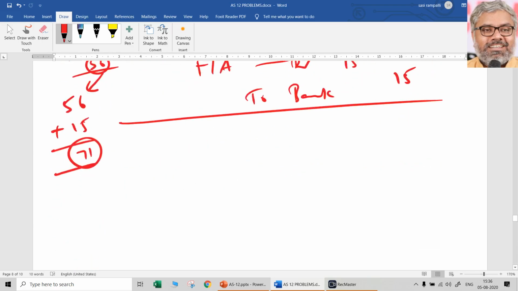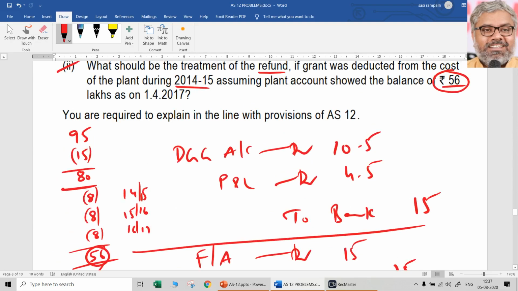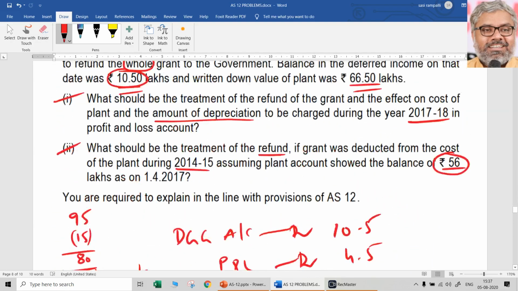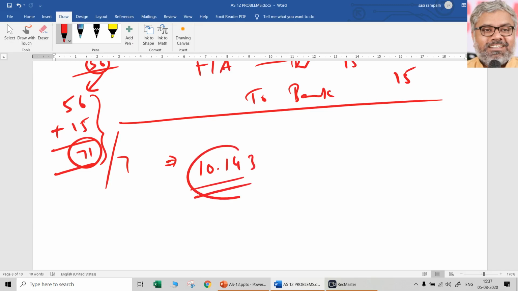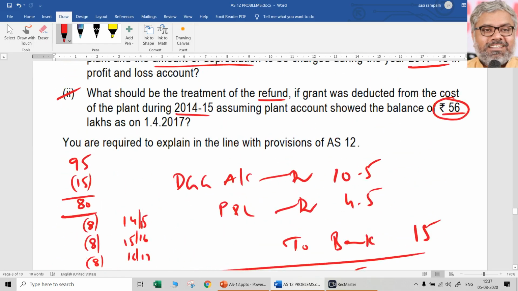Now we can understand. Now 71 lakhs is the new book value of the plant after the first 3 years, and since there is no other residual value and all mentioned, it should be depreciated over a period of 7 years. So how much will be the depreciation for the remaining 7 years? 71 by 7. It will be approximately 10.143 lakhs will be the depreciation that should be provided over a period of 7 years. That's what you can write also.